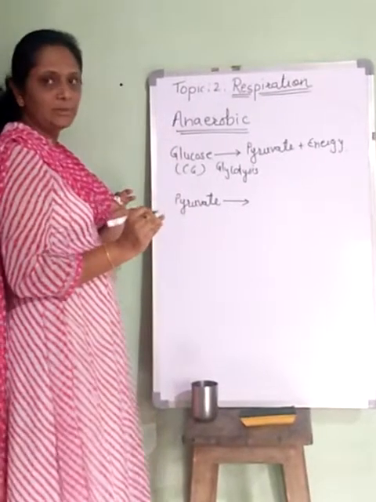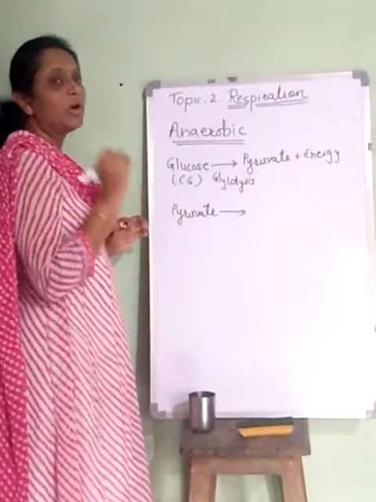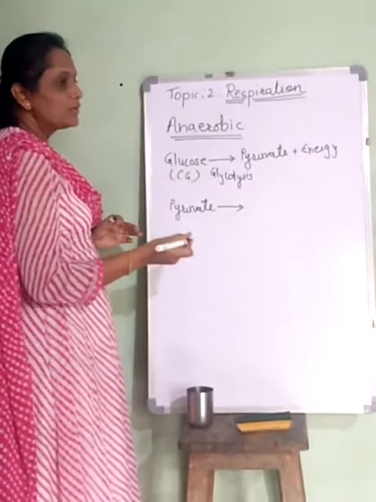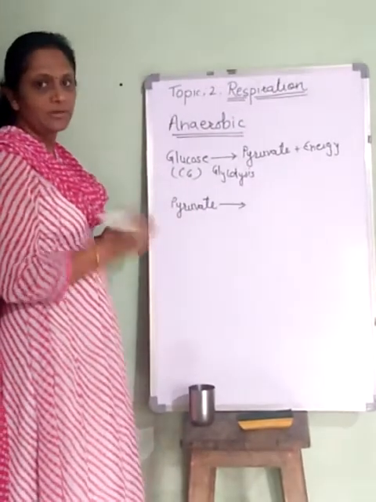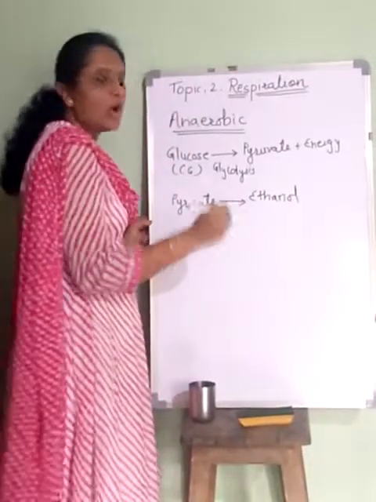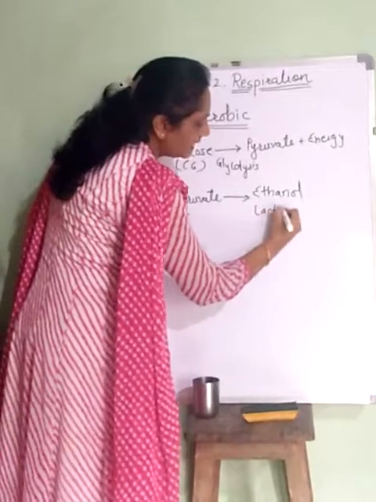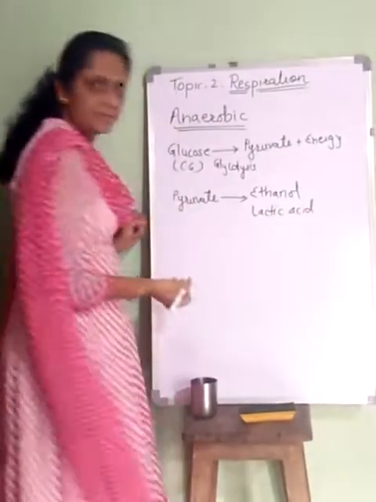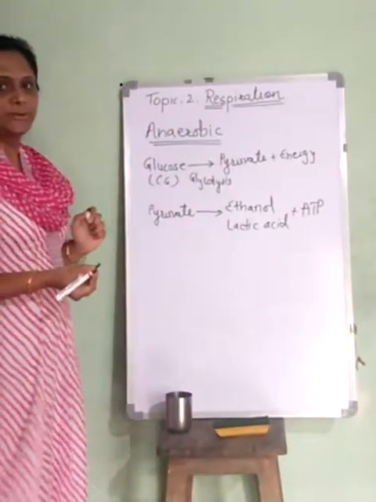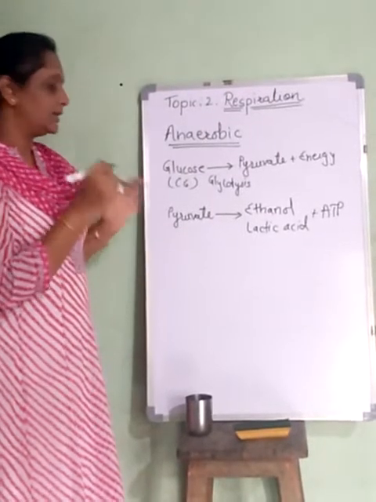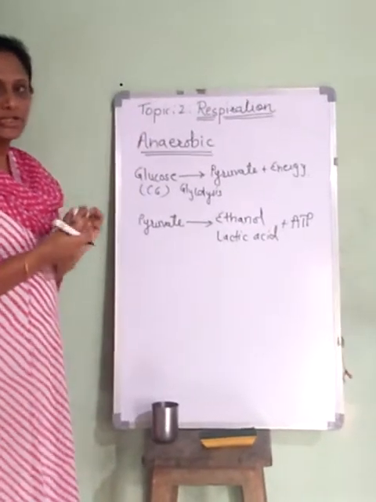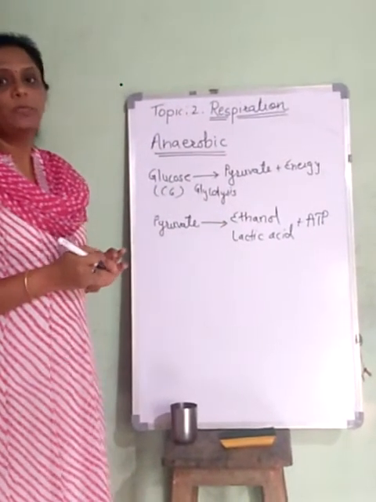As no oxygen is available, it goes through incomplete breakdown, and because of that other substances are formed, like ethanol in some cases, or lactic acid in some cases, with a very little amount of ATP molecules. This is how in anaerobic respiration incomplete breakdown of glucose takes place.